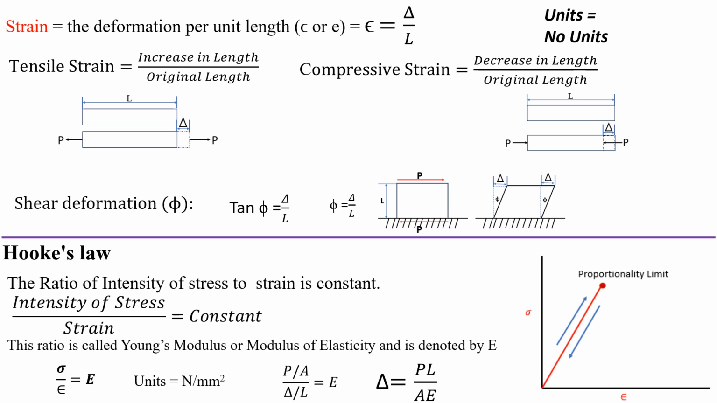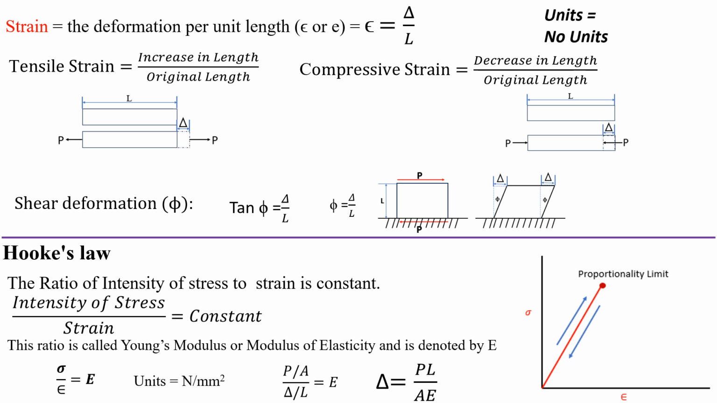Next we look at Hooke's law. Hooke's law states that the ratio of intensity of stress to strain is equal to a constant up to the proportionality limit. So intensity of stress sigma and strain epsilon equal a constant. This constant value we call Young's modulus, denoted by capital E. So sigma by epsilon equals E, and units for Young's modulus is Newton per mm square.